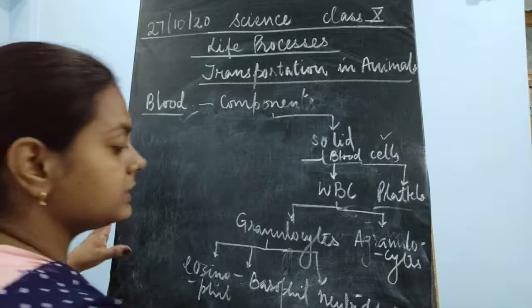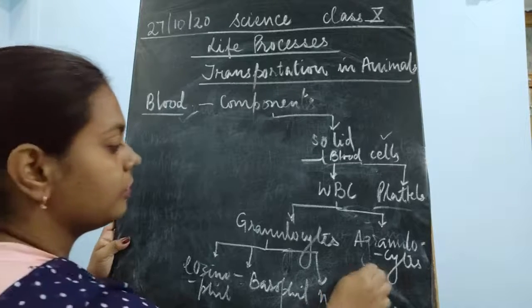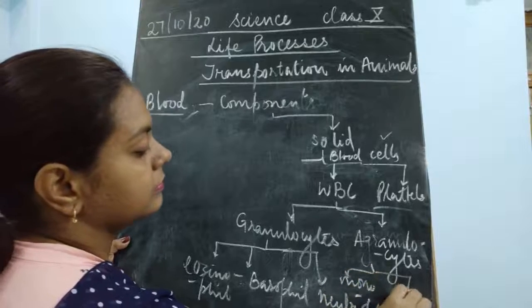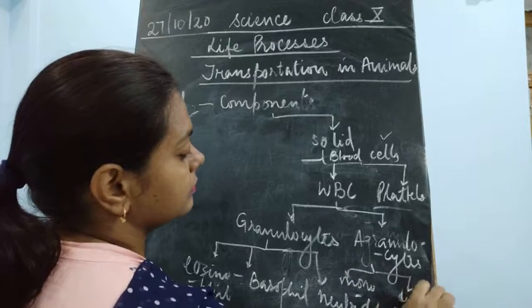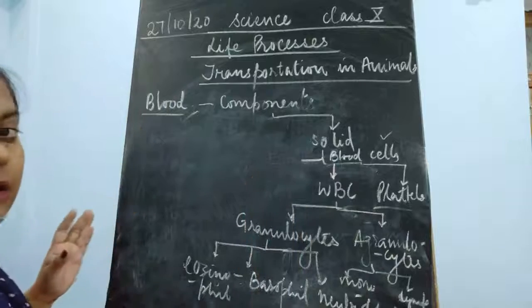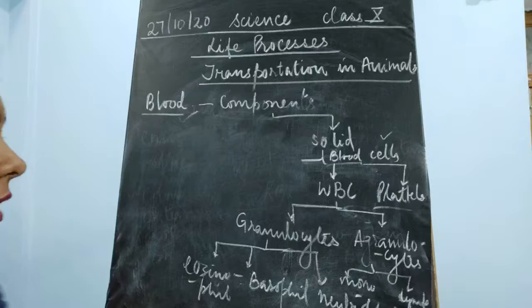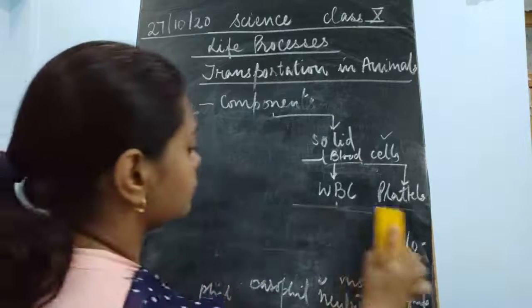Agranulocytes include two, monocyte and lymphocyte. Okay, so these are the classification. Even this classification was being told by me in class 9th also.